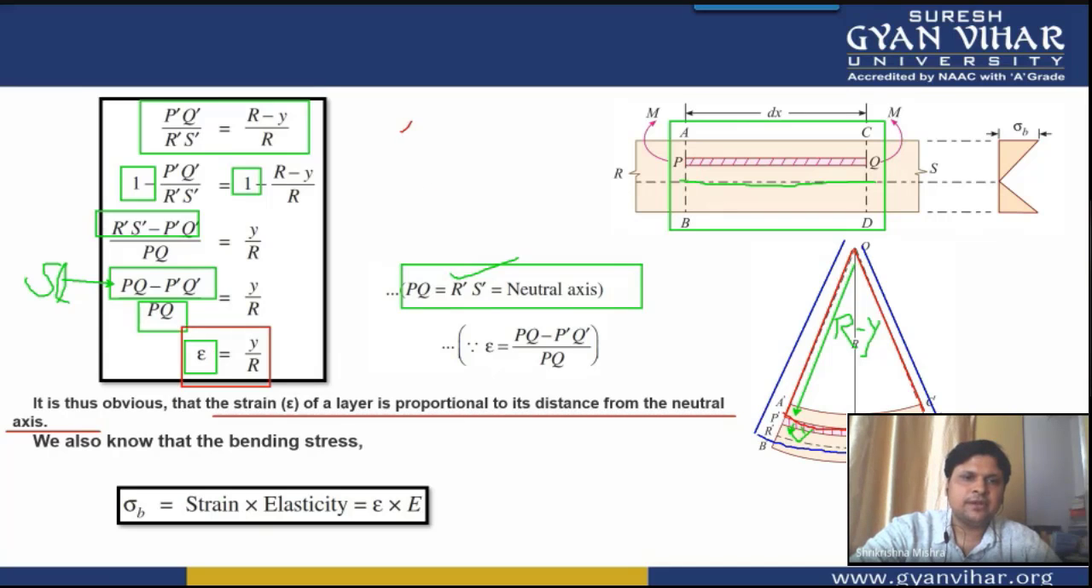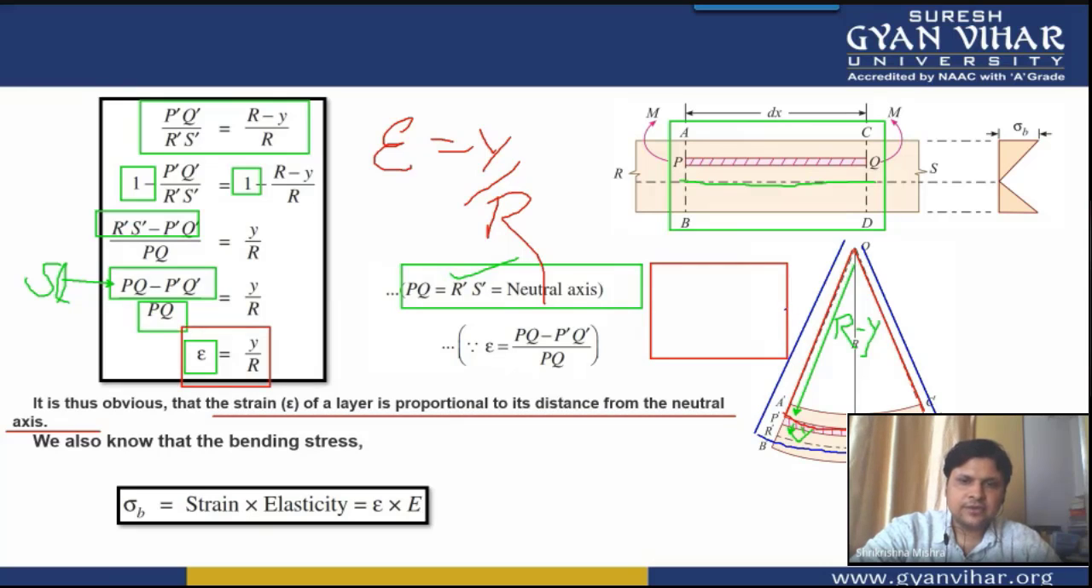This epsilon is basically strain. And since it is equal to Y by R, Y is the distance from the neutral layer. If this blue color is the neutral layer, then the distance of any layer from this blue color, that is your Y. So we can see that epsilon is proportional to Y. So we can say that strain is always proportional to distance from the neutral axis.